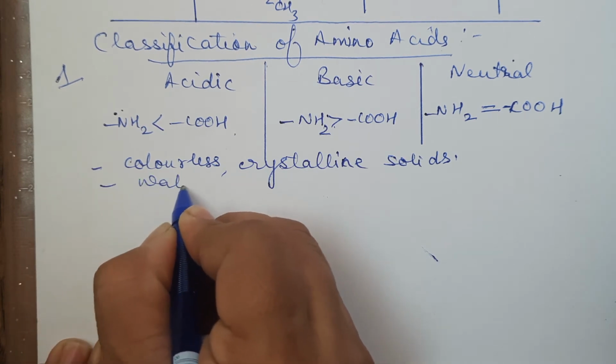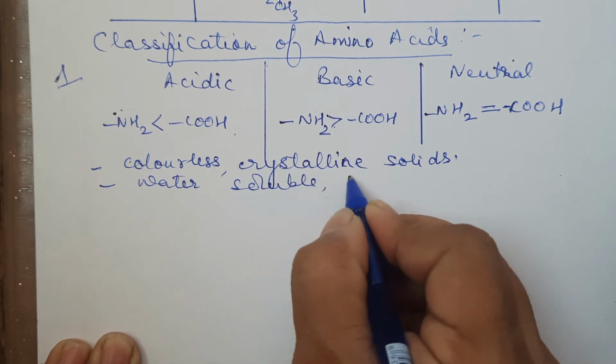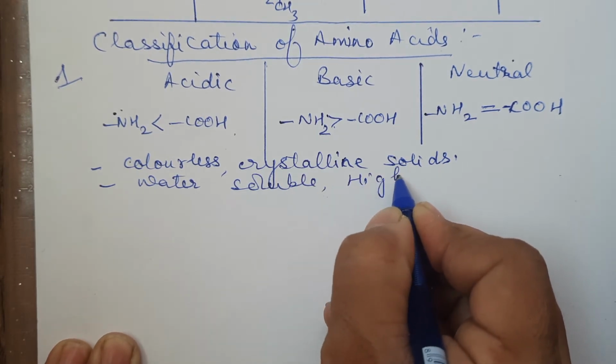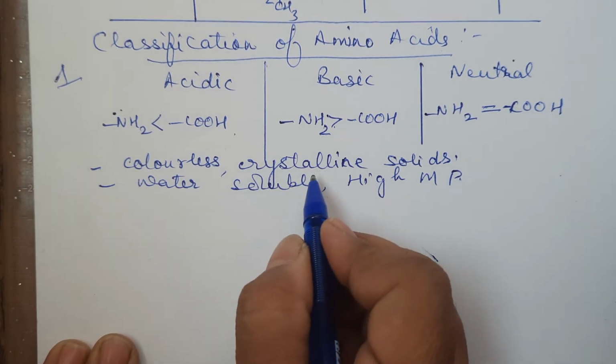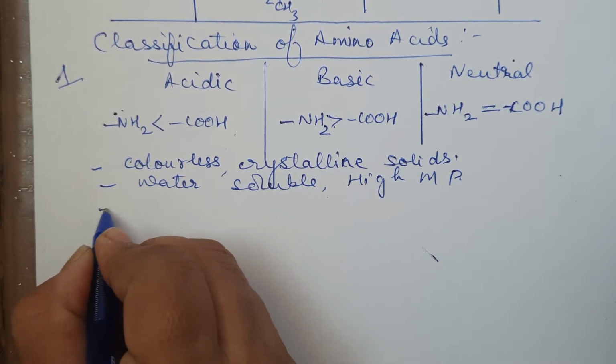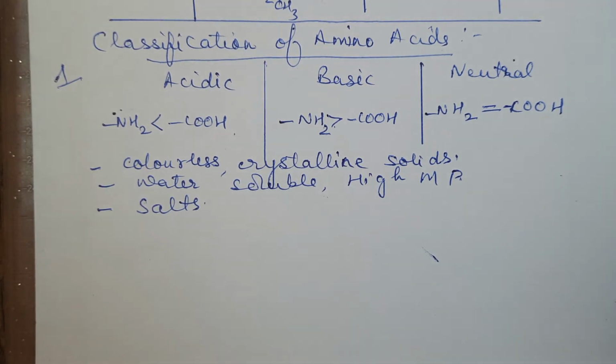They have high melting points. And moreover, when we say they are crystalline solids, that means they are behaving like salts, rather than like a simple amine NH2 group or COOH group. They are behaving like salt.